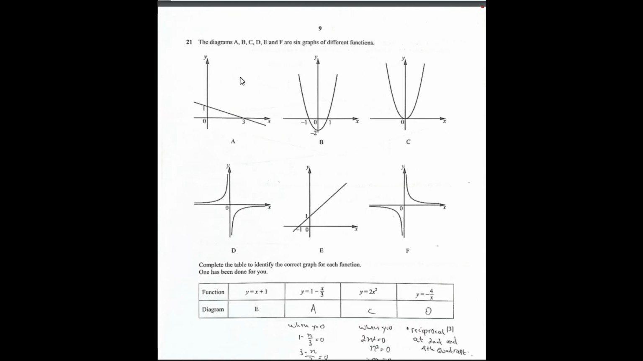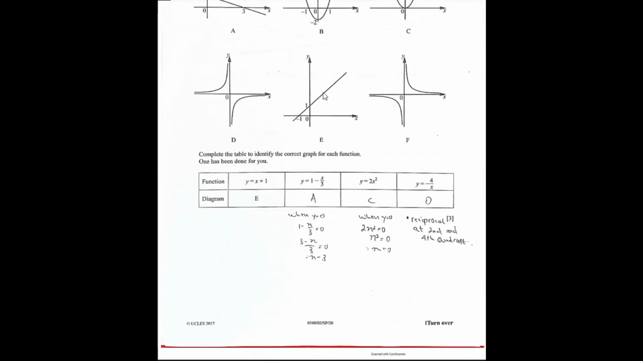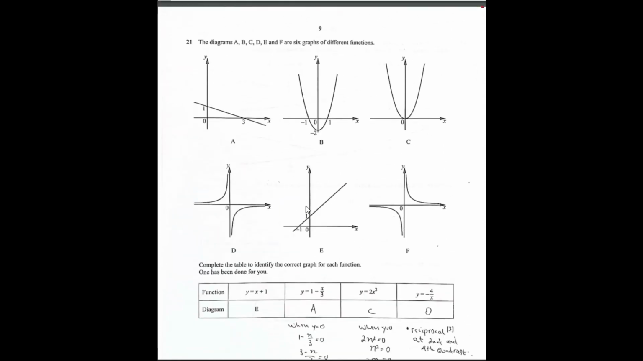Question 21. The diagrams A, B, C, D, E, and F are 6 graphs of different functions. Complete the table to identify a correct graph for each function. The first function they have given was y is equal to x plus 1, and the answer is E. This answer is given actually.